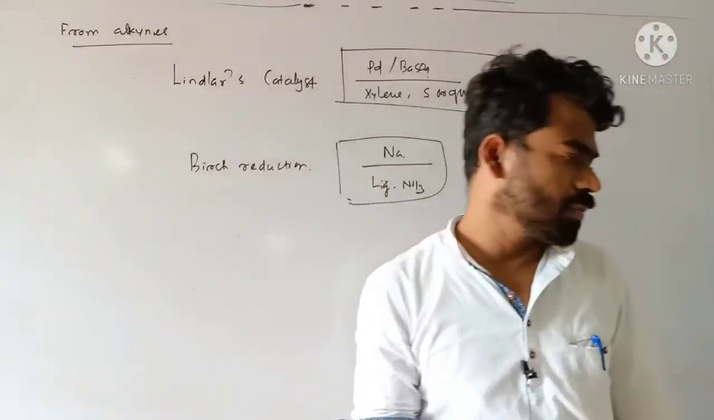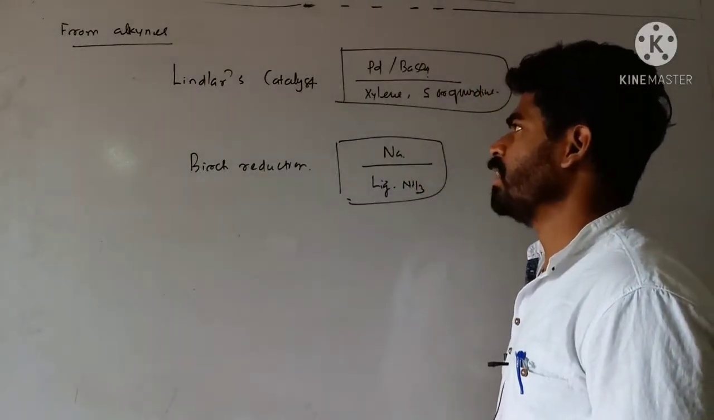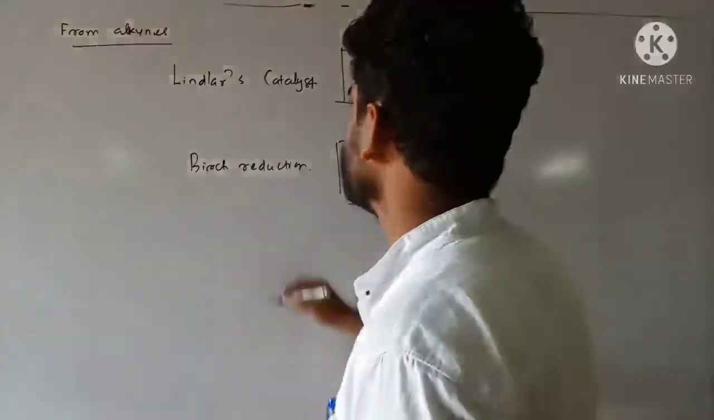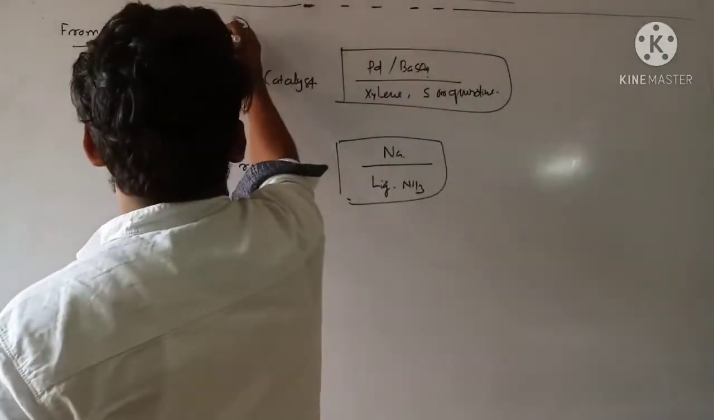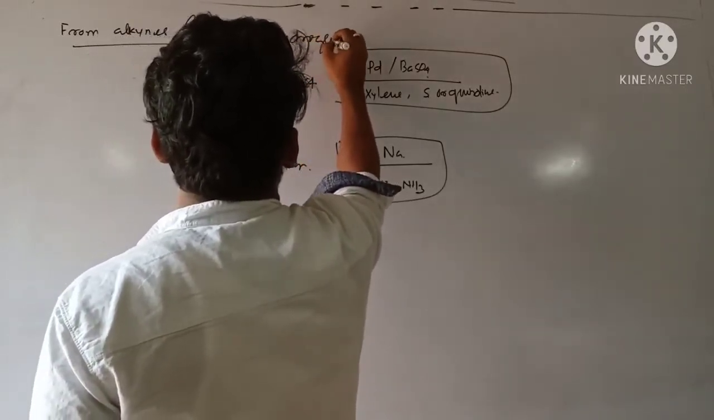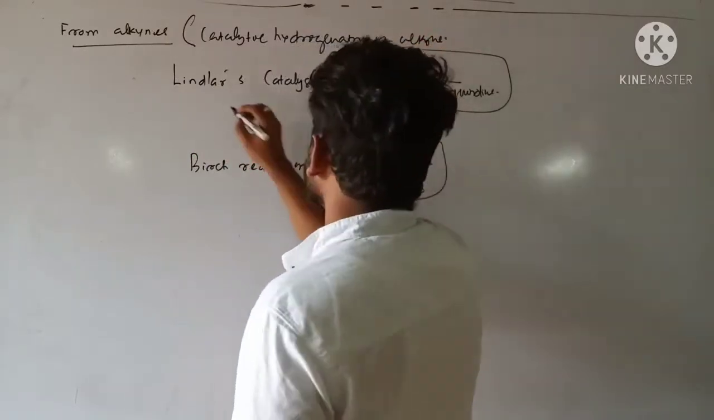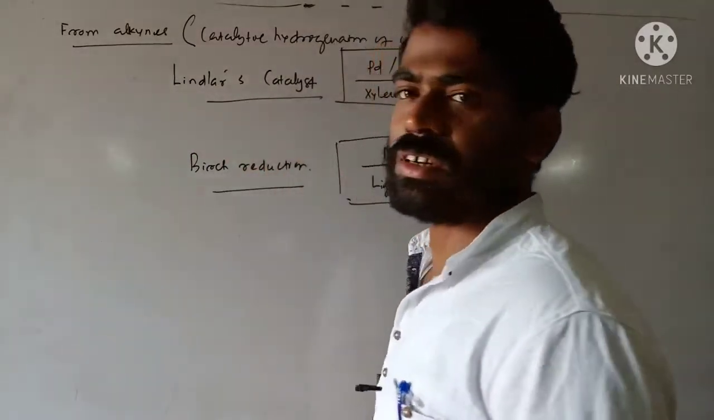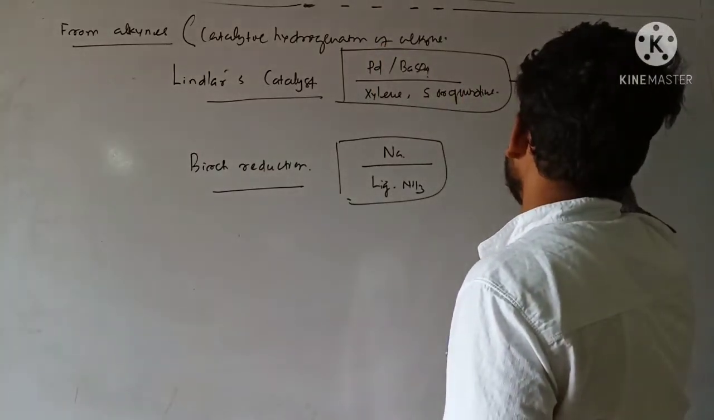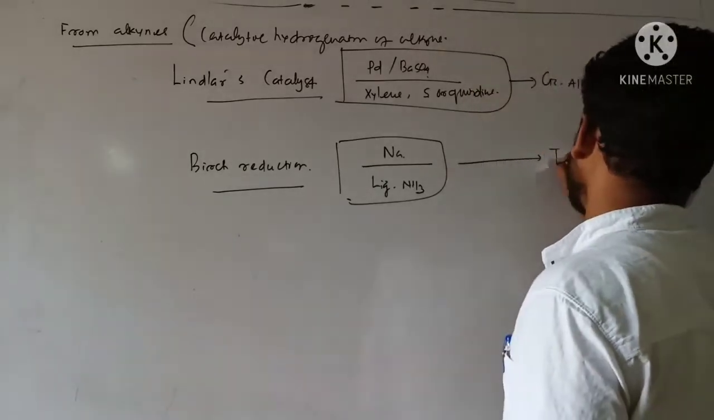So this type of reaction is the addition of hydrogen. Okay, so that is catalytic hydrogenation of alkynes. So Lindlar catalyst and Birch reduction. Lindlar catalyst gives you cis alkene, and Birch reduction will give you trans alkene.